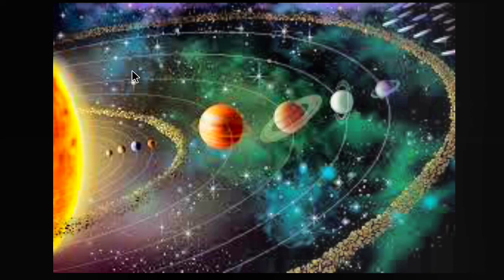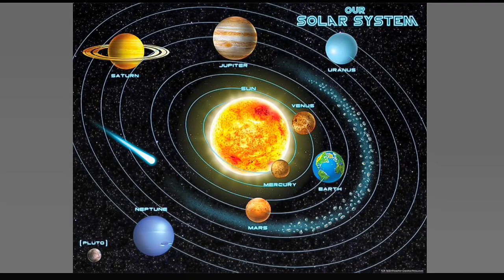So the Sun, which is a star, and the planets that revolve around it are together called the solar system. Besides the planets, the solar system also includes various other heavenly bodies. Let's see this picture also. In this picture we can see the Sun is there, and the planets are around the Sun.